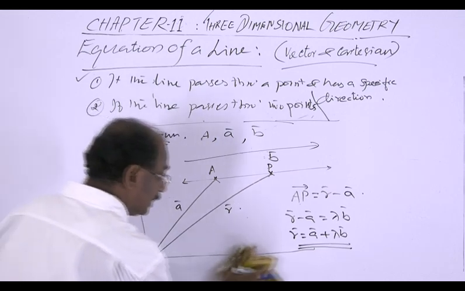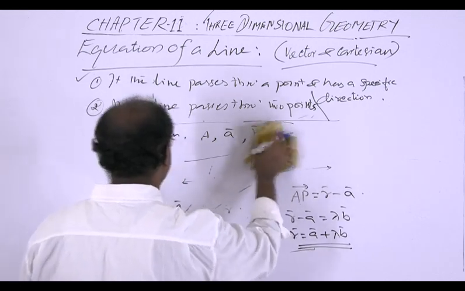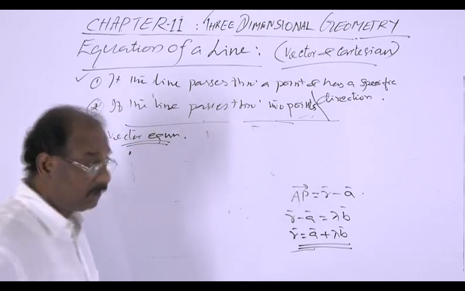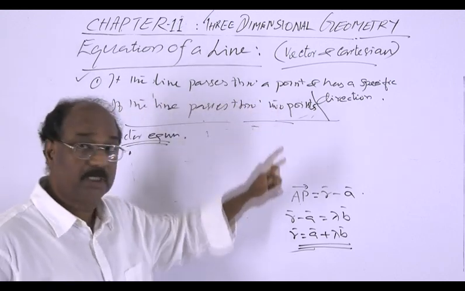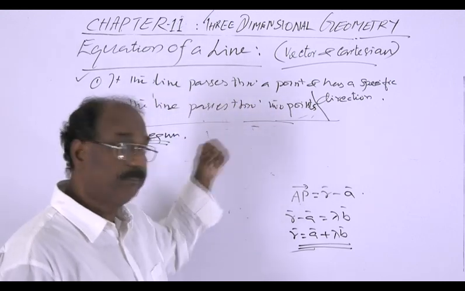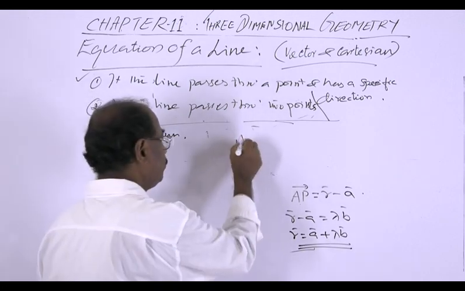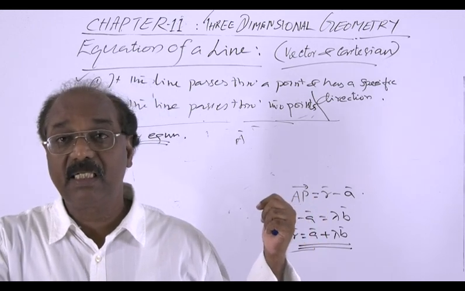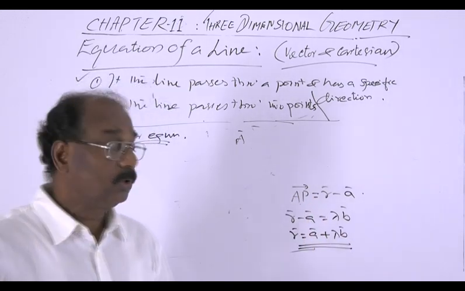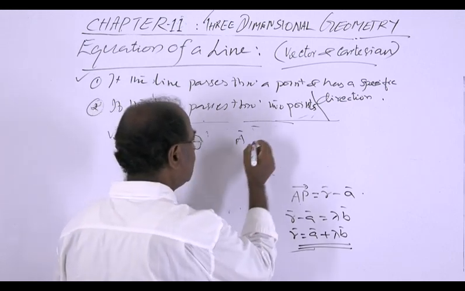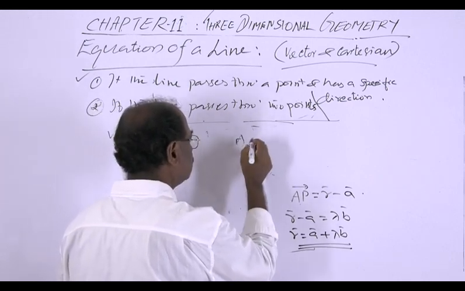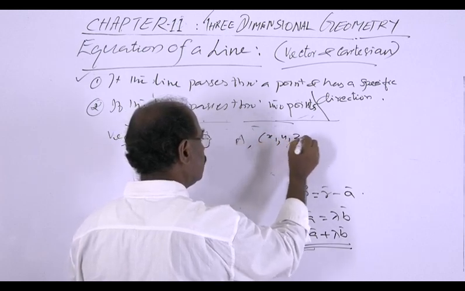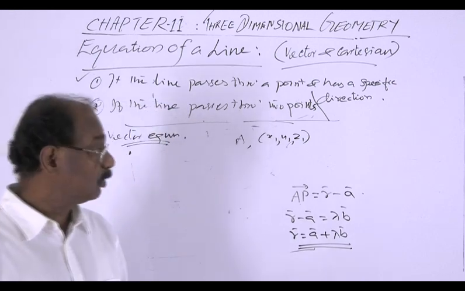Consider the line passes through a point which is A. Since we are deriving in the Cartesian form, A should be given in such a way that its Cartesian coordinates are known. So we should be given the coordinates of A, and suppose the coordinates of A are x1, y1 and z1. In three dimensions, so three coordinates: x1, y1, z1.